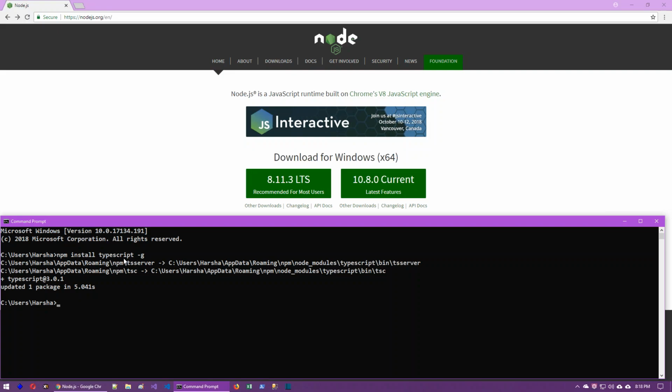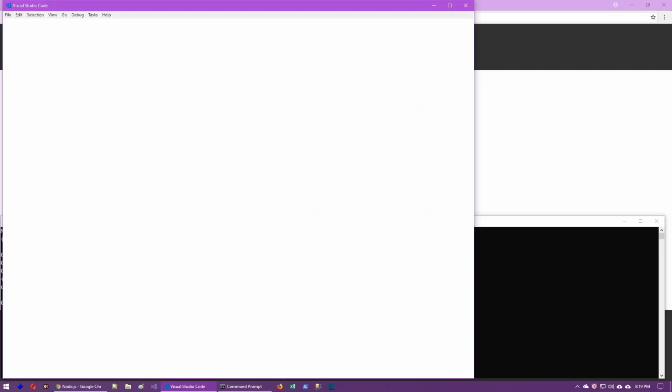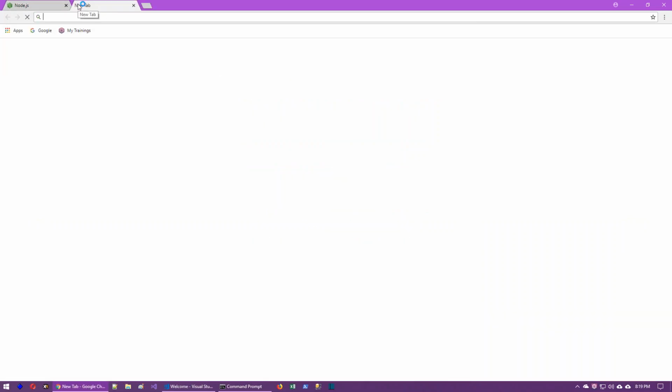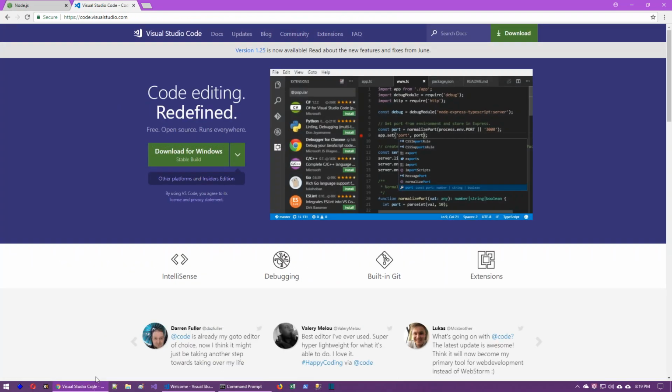Now, how do we practice TypeScript programs? To write a TypeScript program, you need to use a code editor, that is Visual Studio Code. I think you already know how to install Visual Studio Code. In case you don't have it, you can download it from code.visualstudio.com. From this website you can download and install it. I think you have it already.